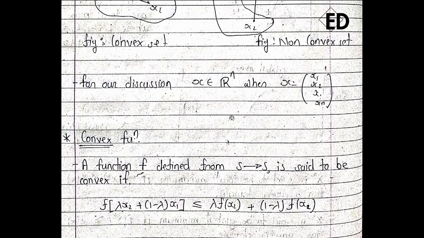Now what is a convex function? Any function which satisfies this form, that is f(λx2 + (1 - λ)x1) must be less than or equal to λf(x2) + (1 - λ)f(x1). Okay, when any function satisfies this equation, then that function is called a convex function.